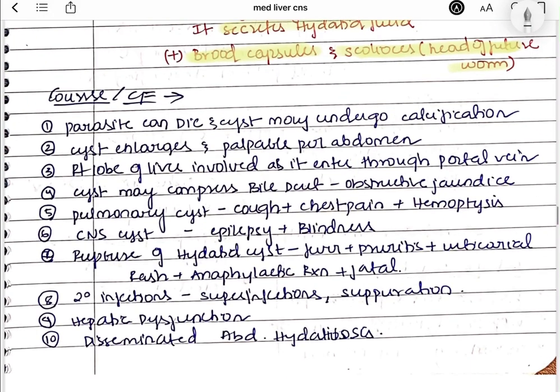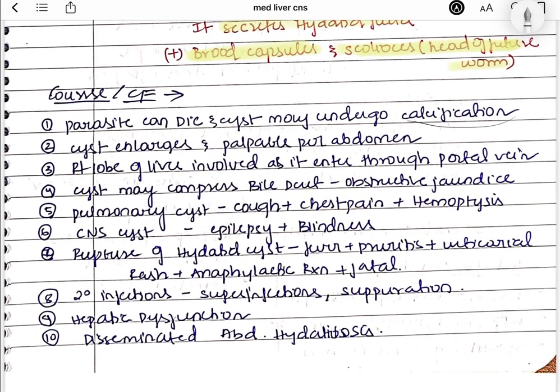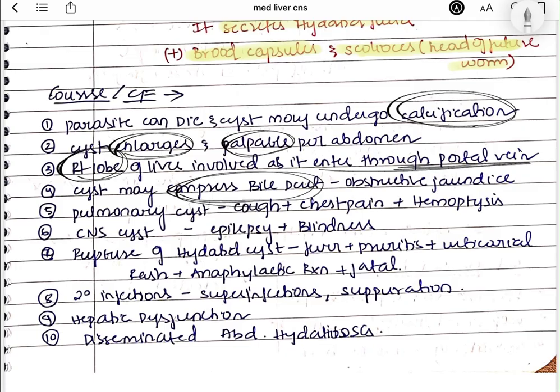Now if you look at the clinical features, the cyst can either undergo calcification. In that case, the clinical features are not much seen and the treatment will be conservative. In the other case, the cyst can get enlarged and it will be palpable per abdomen. It usually enlarges in the right lobe of the liver as it enters through the portal vein. The cyst can compress the bile duct. It enlarges to a certain level that it can compress the bile duct, which can cause obstructive jaundice, right?